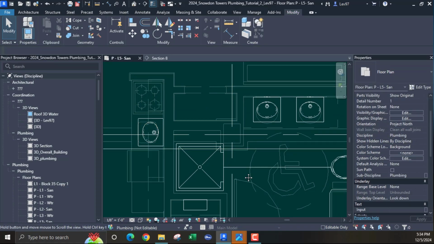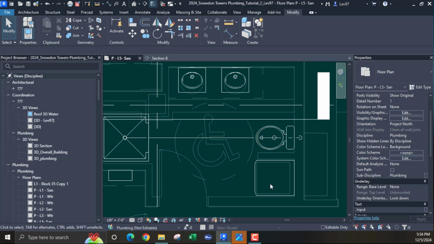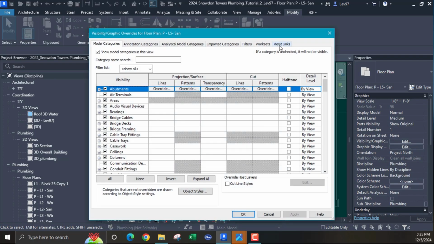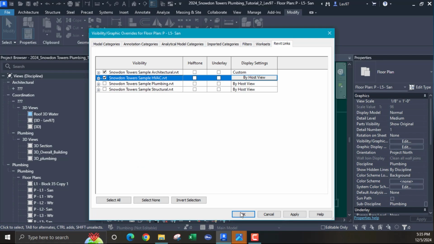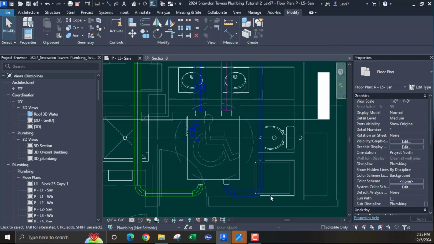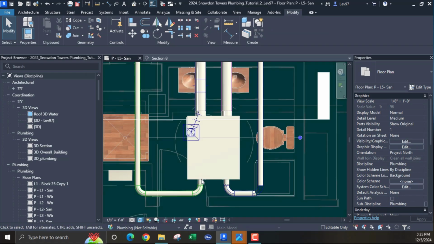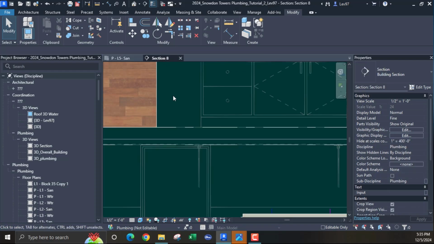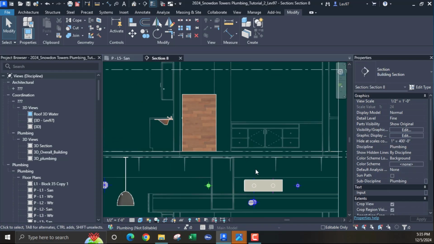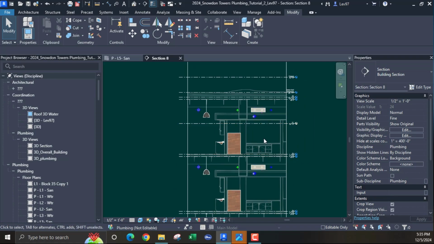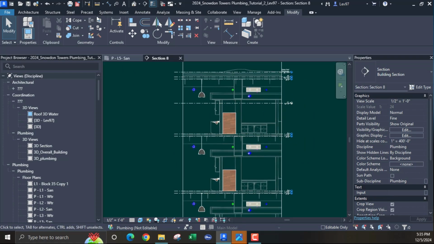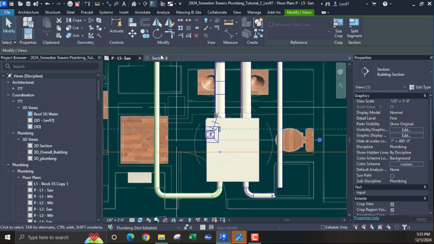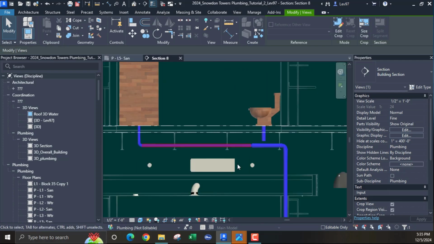Let's just take a look at. I need to coordinate my mechanical. So let's look at a linked file. Let's look at our HVAC and make sure that we're okay. That looks a little bit. Let's go back because it looks like I may have run into a snag. Where is it? Oh, I'm on the wrong section. So let's go back. Let's go back here. Let's go here. And now we can see. Oh, okay, so it's below.